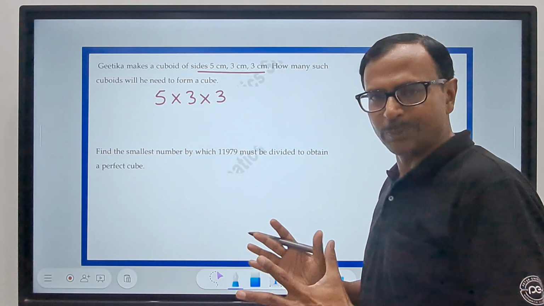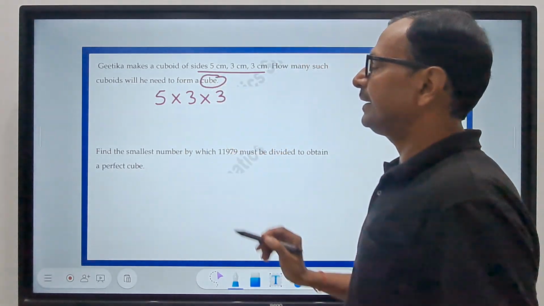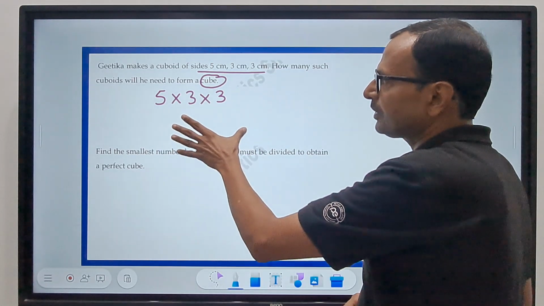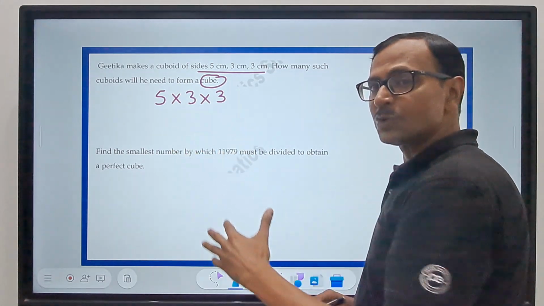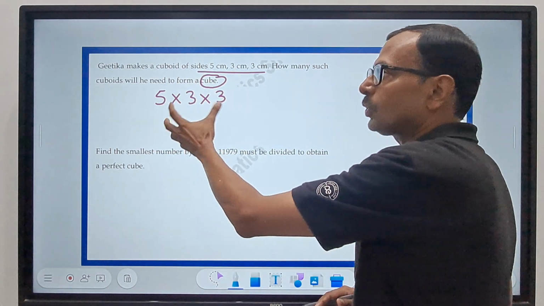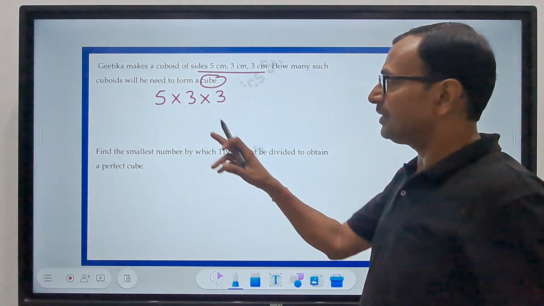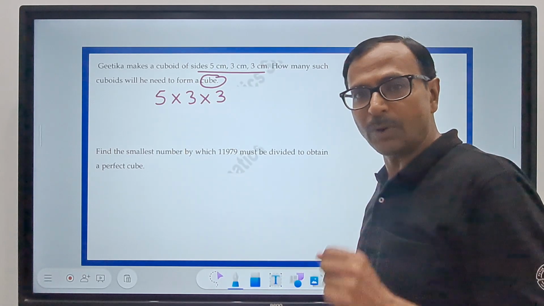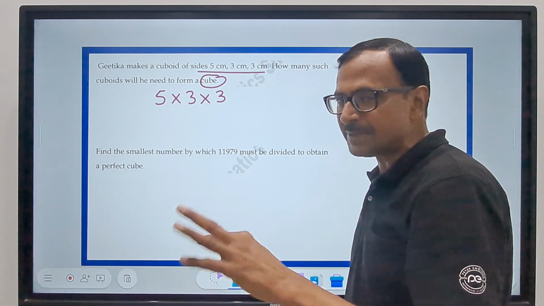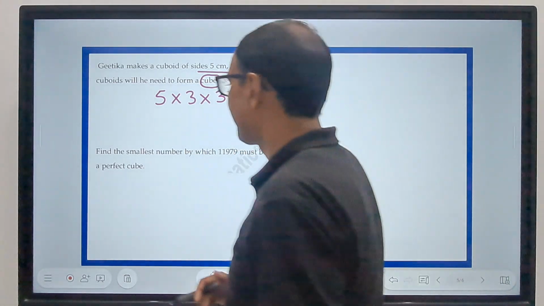Now we want to form a cube. Remember, whenever there is a cube, all 3 dimensions are going to be the same, right? So here the cuboid has different dimensions. So we have to make triples of the dimensions of the cuboid to convert it into a cube. I hope you understand that. Here the dimensions are different, so it is a cuboid. If all the dimensions become equal, that means length and breadth and height, all 3 are the same, then it becomes a cube. And how can we do that?